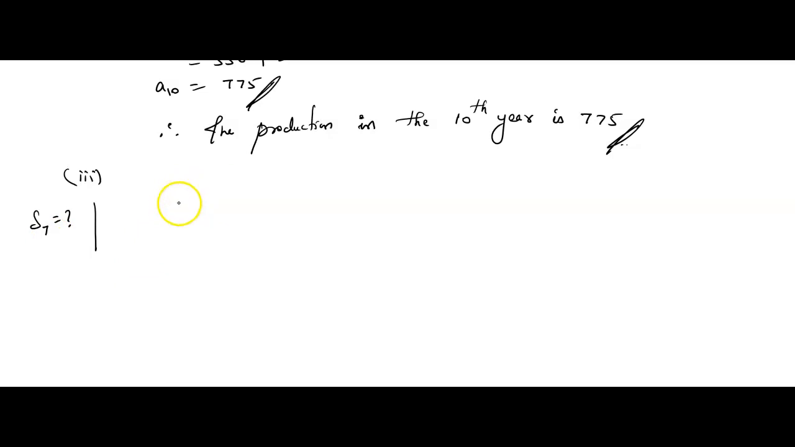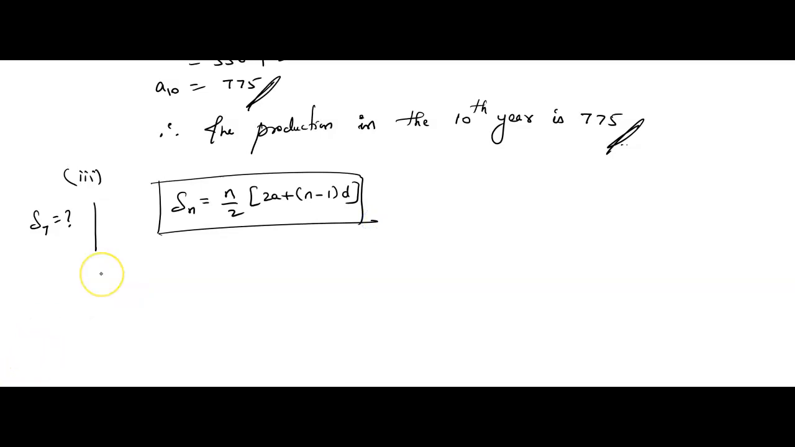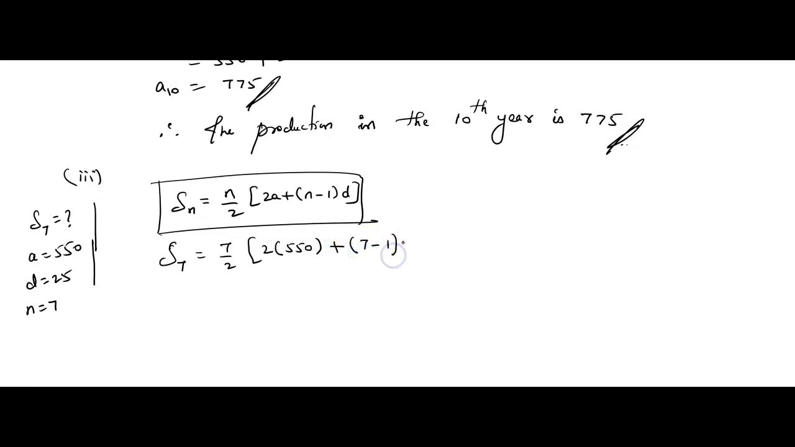Okay, we know A and D, right? Then we can use the formula Sn is equal to n by 2 into 2a plus (n minus 1) into d. Just now we have found the first term is 550, right, and the common difference is 25. Let us substitute. We have to find sum of 7 terms. So the value of n is 7 here. So S7 is 7 by 2 into 2 times 550 plus (7 minus 1) into 25. Is 7 by 2 cancelable? No, it won't get cancelled. So leave it as it is.